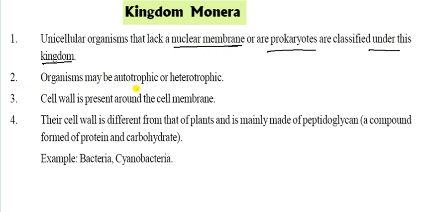Now come to the second. Organisms may be autotrophic or heterotrophic, meaning they can make their own food or they depend on others. Now come to the third point. Cell wall is present around the cell membrane.